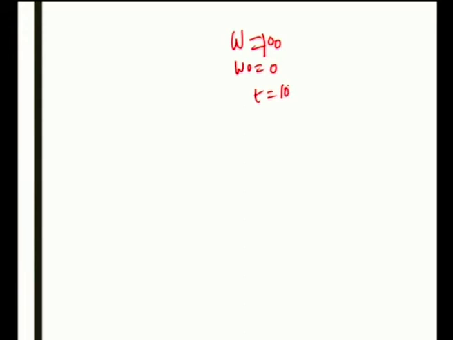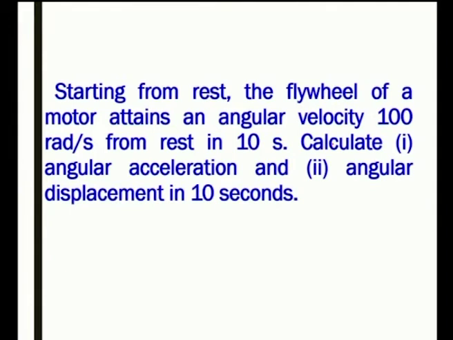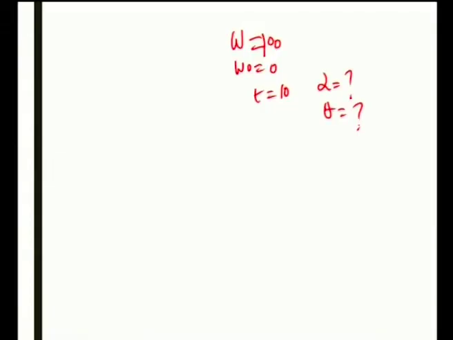They are asking what is alpha, that is angular acceleration, and the angular displacement in 10 seconds, that is theta. So, you know from the equations of rotational motion, omega is equal to omega 0 plus alpha t.